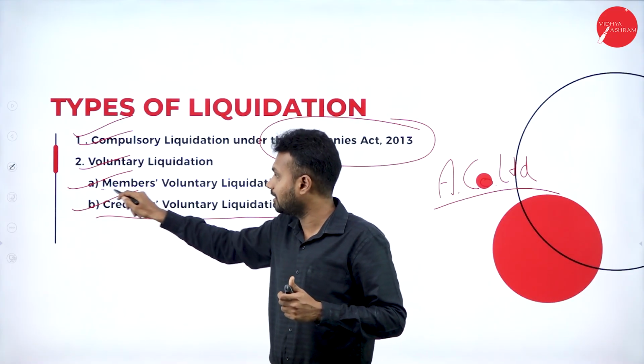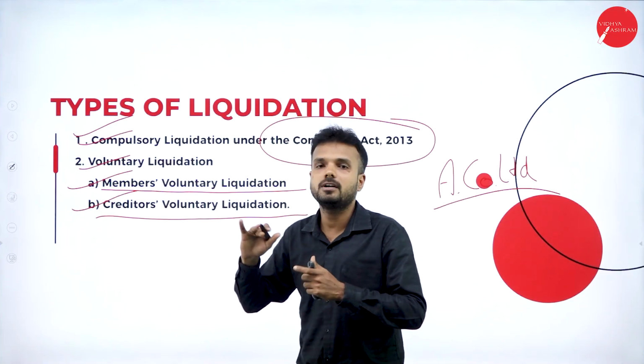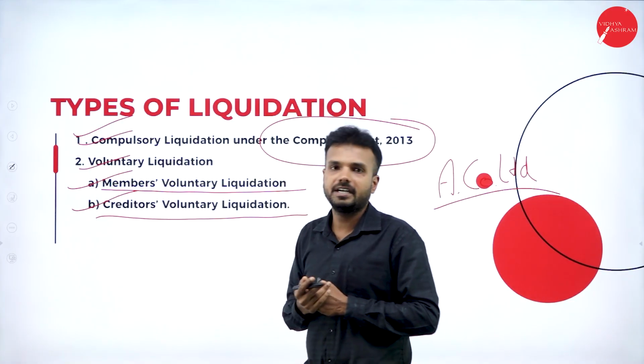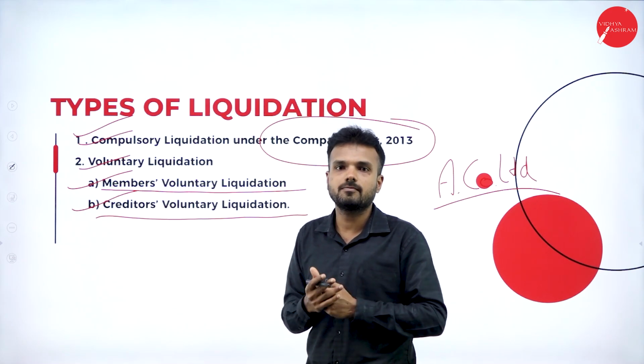If the company is solvent, they go with members' voluntary liquidation. If a company couldn't fulfill the debts of the organization, they go with creditors' voluntary liquidation. In this process, a meeting of creditors will be conducted.